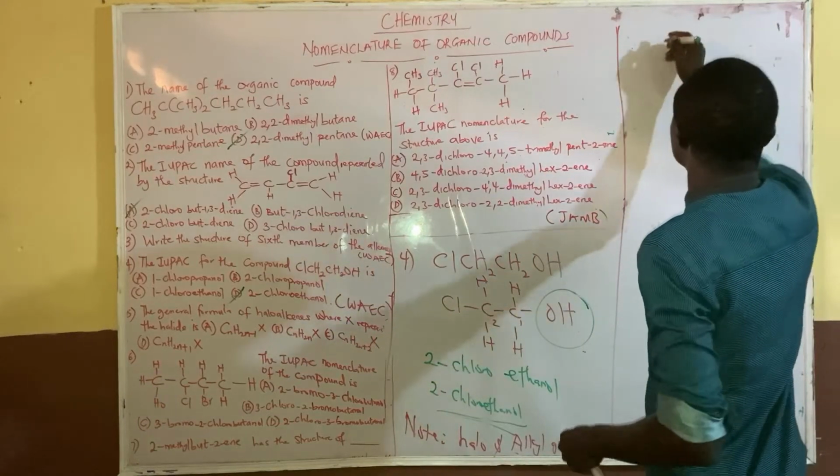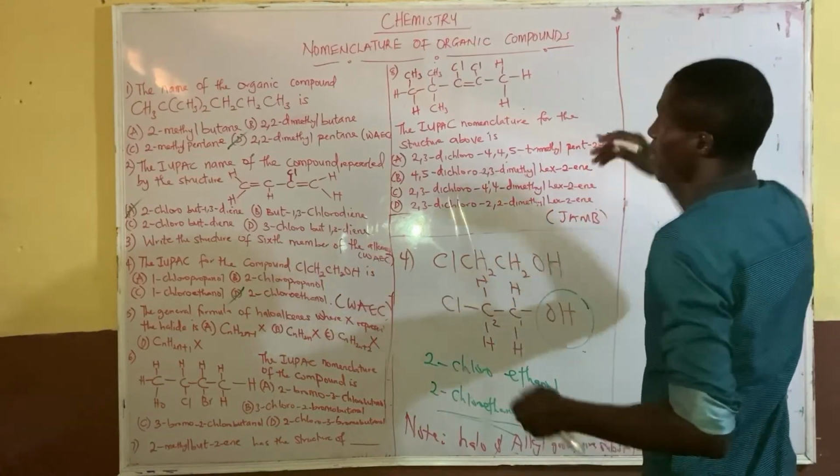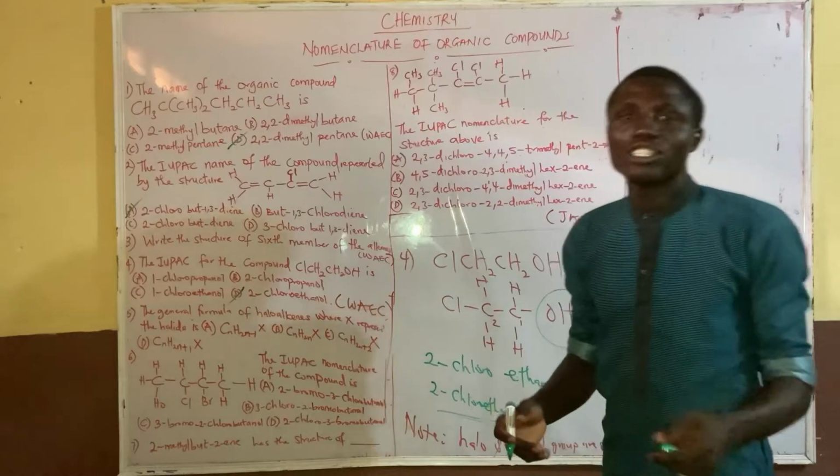Halides are hydrogen halides; we have hydrogen chloride.